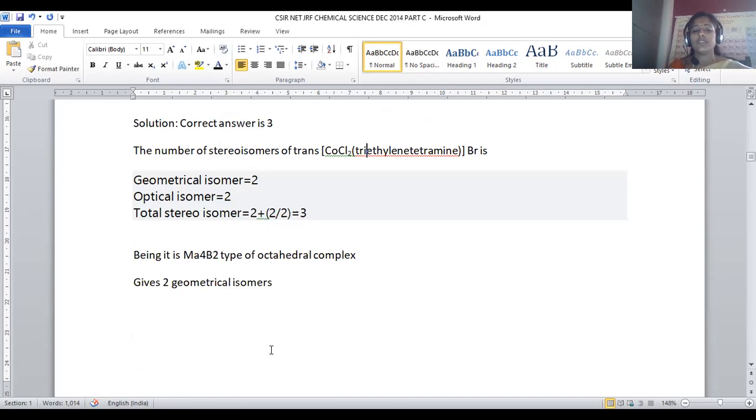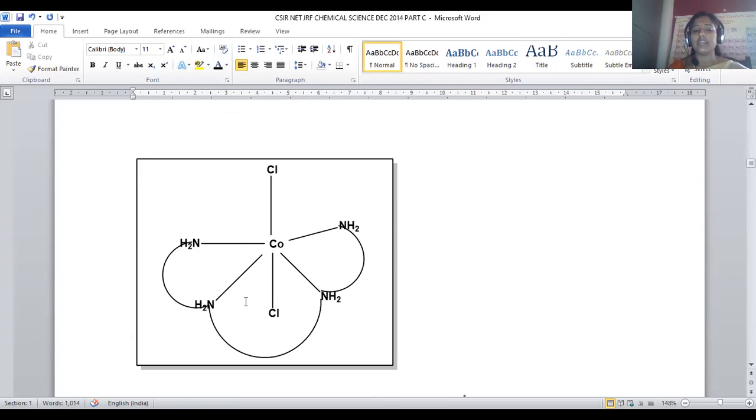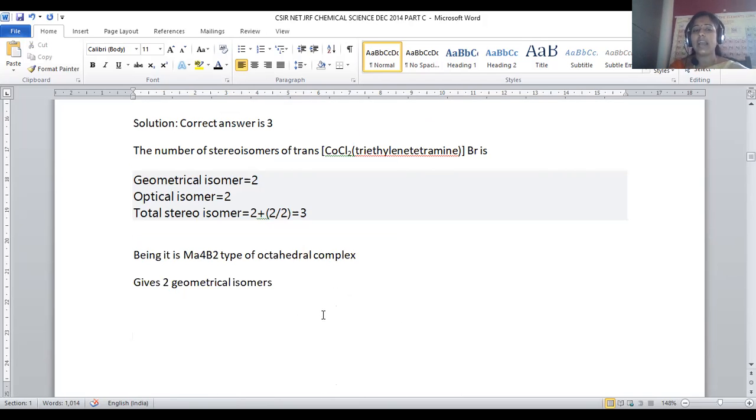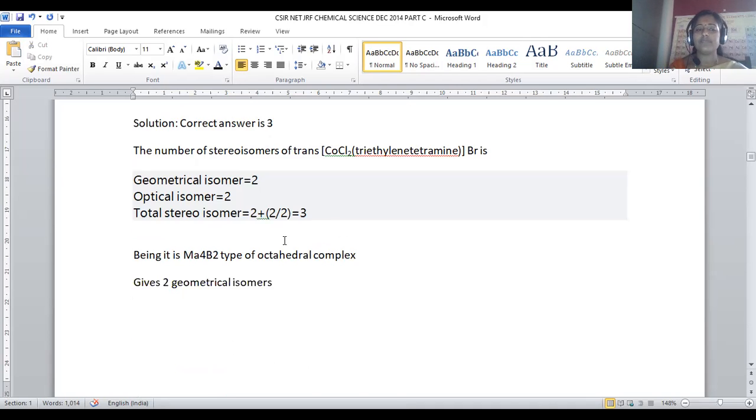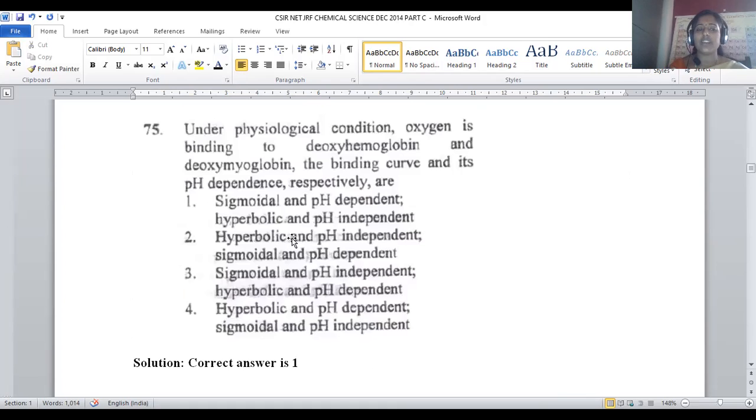In order to get the optical isomer, being a chelated molecule, chelated molecules are always somewhat tilted, you can't assign any kind of symmetry element for this one, so you can say it is an optically active molecule. If you go with any other cobalt complex which is forming a complex with EDTA, in that case also an optical isomer is obtained. So here optical as well as geometrical are both possible. One optical, 2 geometrical. So possible isomers for this cobalt complex will be 3. For question number 74, option number 3 will be the correct answer. Let us move on to question number 75.